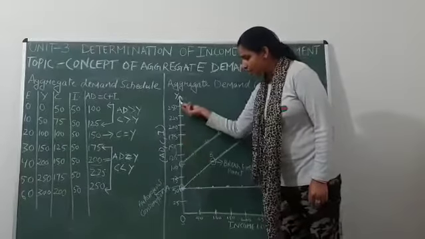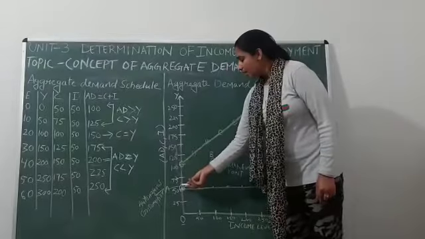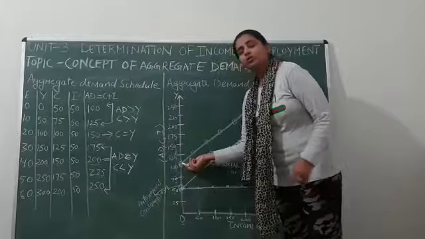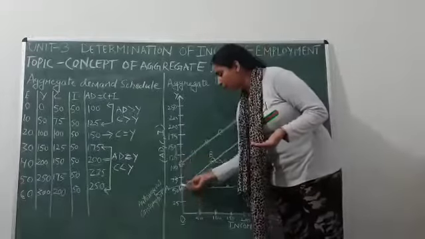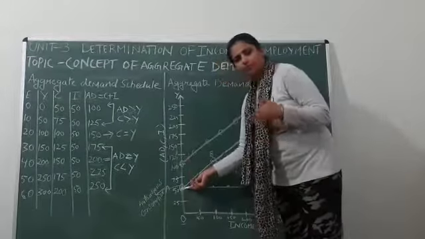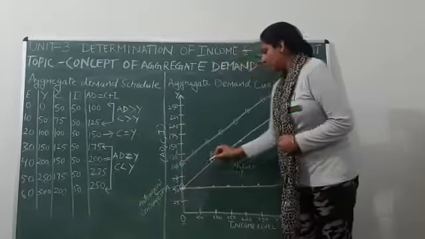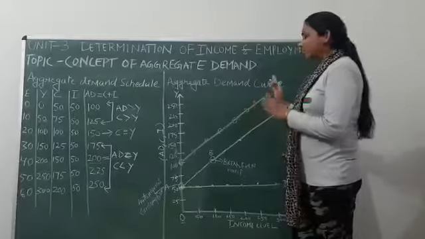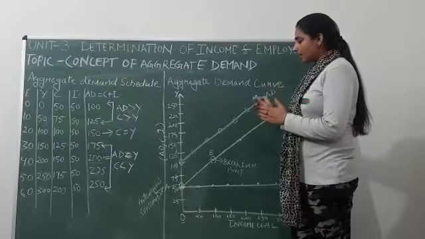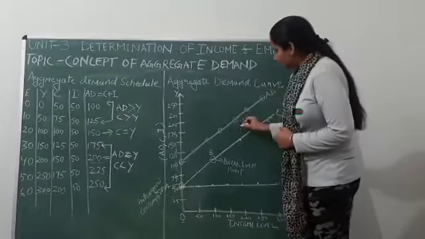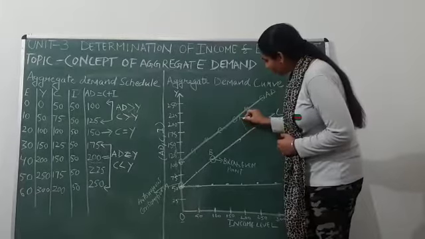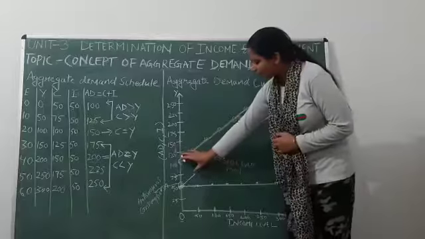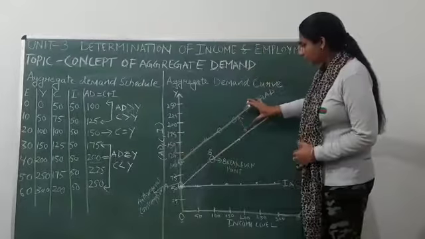These are the similarities between AD and C. C is also not originating from the origin. AD is also not originating from the origin. Both are originating from the y-axis. C is also an upward sloping straight line. AD is also an upward sloping straight line. So these are the similarities. But you can see C and AD are going parallel to each other. Parallel to each other means their gap is constant throughout the curve.